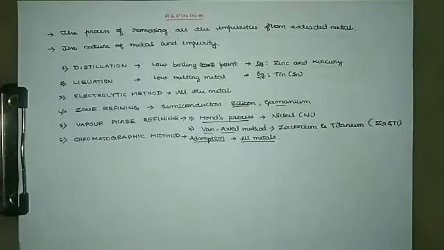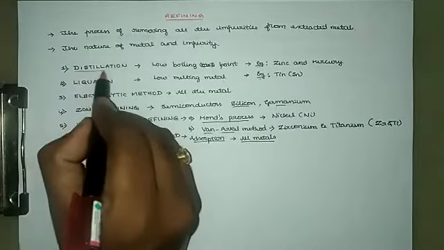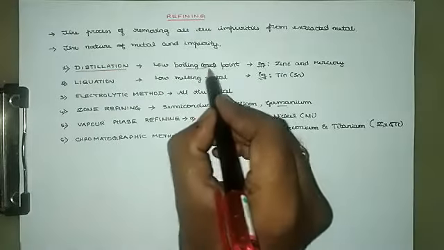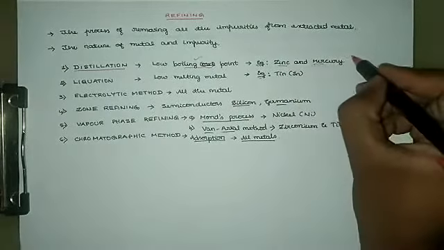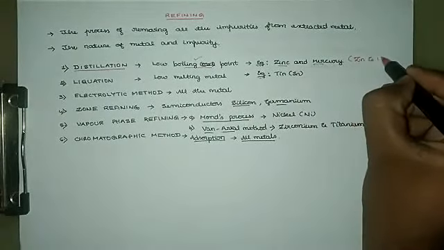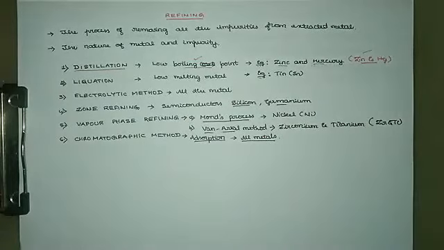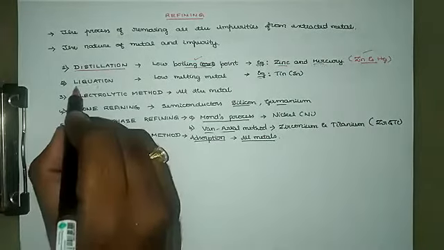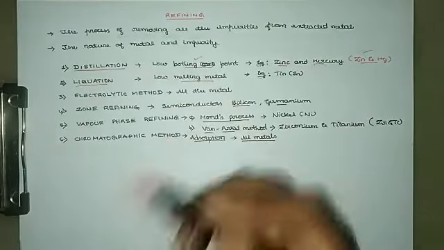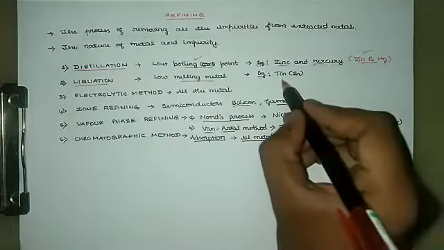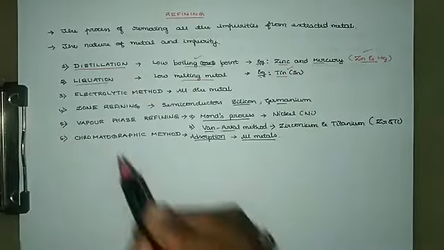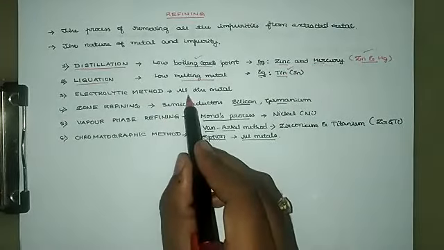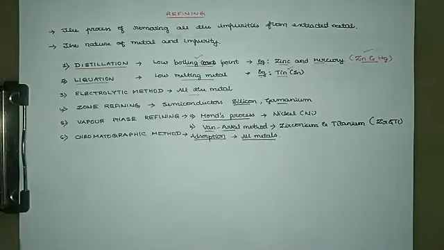Now this is the brief summary of the methods available for purification of metals. Distillation is used for purifying low boiling point metals; examples to remember are zinc and mercury. Liquation is used for low melting point metals; example, tin. The electrolytic method is used for refining almost all metals.